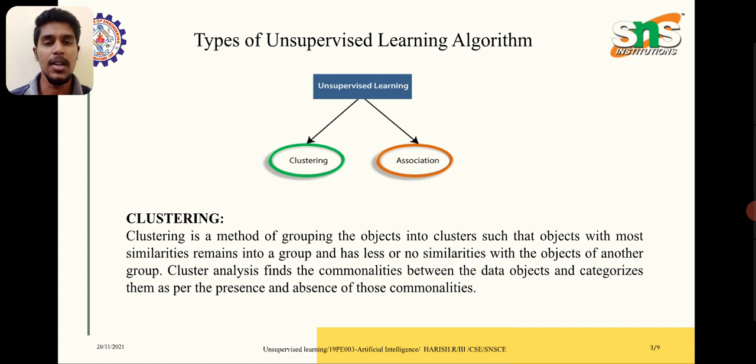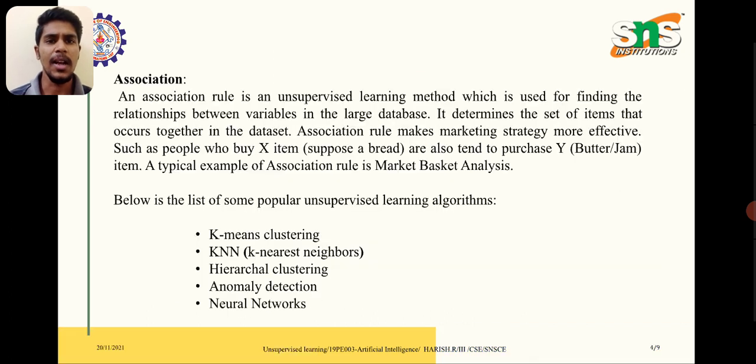I mean, if the input data is given, it separates the input data and stores it in the form of groups, which is called clustering. Next one, association. An association rule is an unsupervised learning method which is used for finding the relationship between variables in a large database. It determines the set of items that occur together in a dataset.